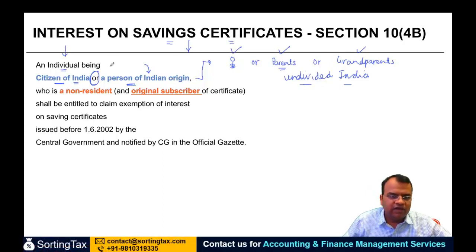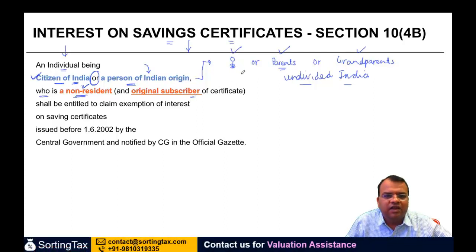So if there is an individual who is a citizen of India, may or may not be a tax resident of India, a person of Indian origin who is a non-resident. Now here I said a citizen of India, tax residency हो सकता है कि कुछ और हो, लेकिन इस लाइन को अगर हम देखें तो ये कंपलसरी है कि वो सिटीजन तो हो ही इंडिया का, साथ में नॉन रेजिडेंट भी हो टैक्स पर्पसेस के लिए, and original subscriber of the certificate. मतलब ये सर्टिफिकेट जो है इसी को इशू होने चाहिए, ऐसा नहीं है इसने किसी और से खरीदे हैं.